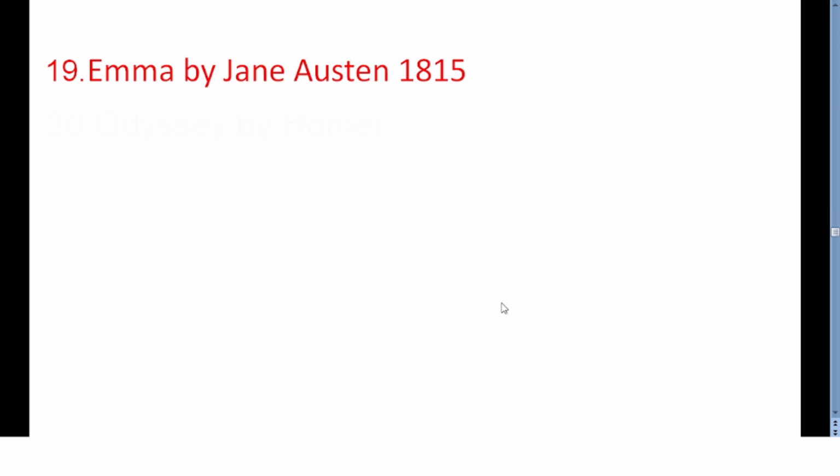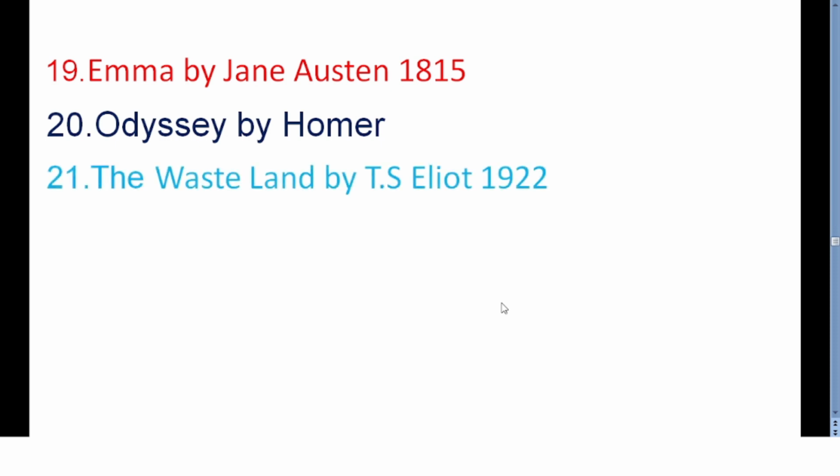Now if you look at the next one, that is Odyssey, it is one of the classics in English literature by Homer. Now The Waste Land by T.S. Eliot, which was published in the year 1922. This is divided into 5 books, and this is a very popular work in modernism, especially in the poems of the 20th century, and it places an emphasis on modernism.